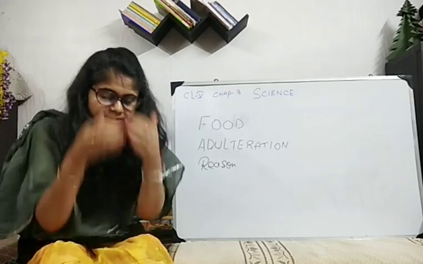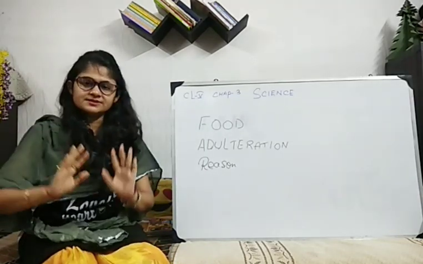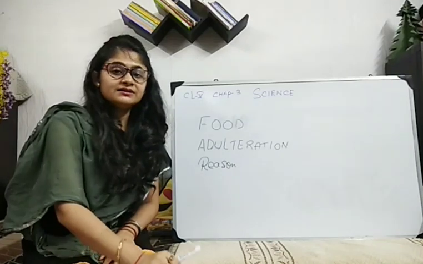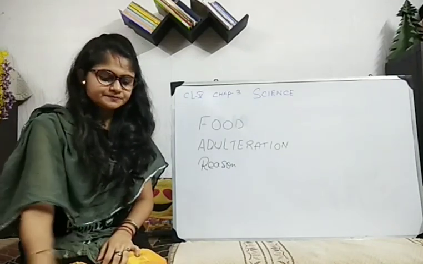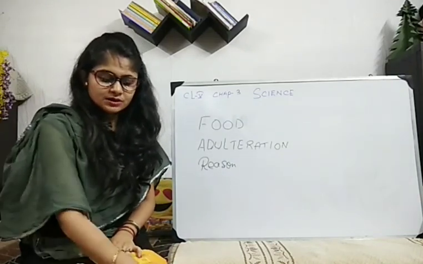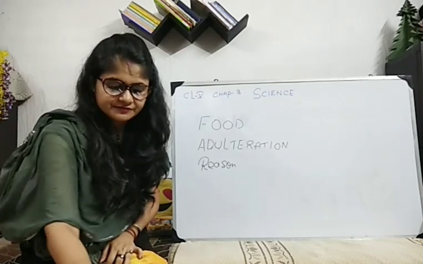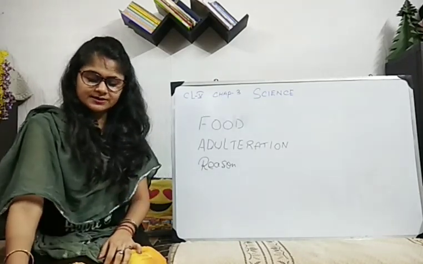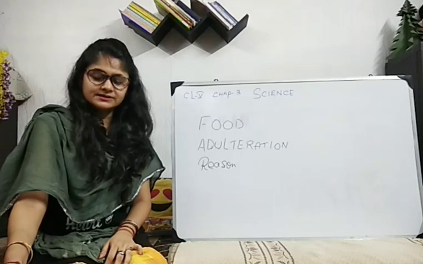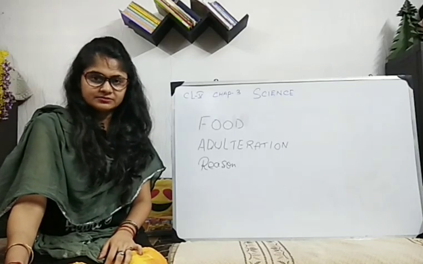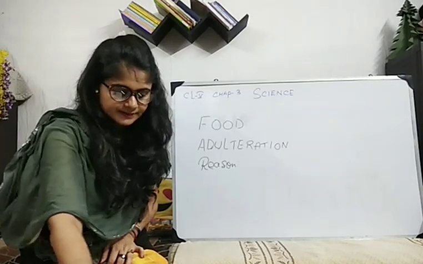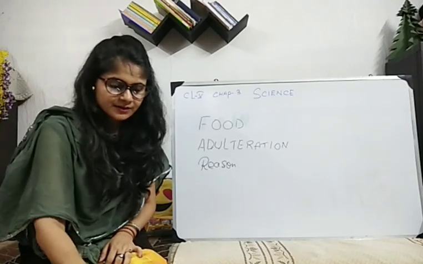Okay, so here we come to the end of this chapter where we have learnt about food and health. I have given you 4 parts of this chapter's video. You have already drawn a balanced diet food pyramid, right? Then we have discussed the diseases.